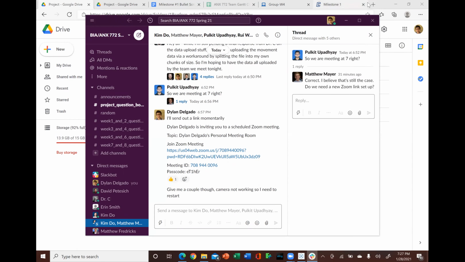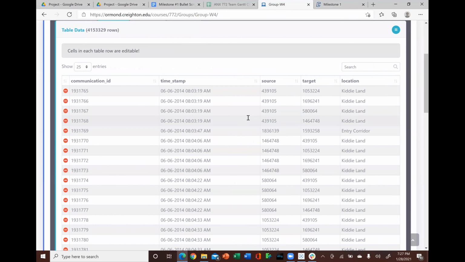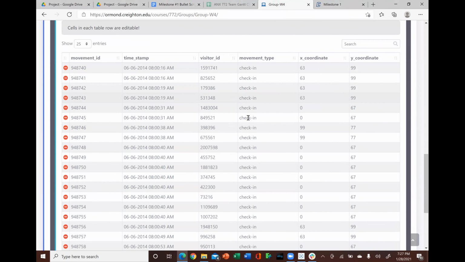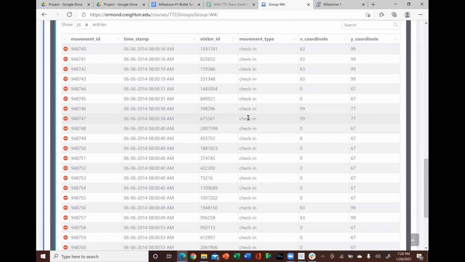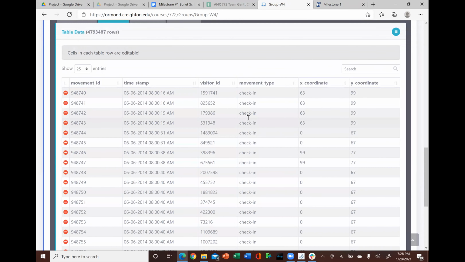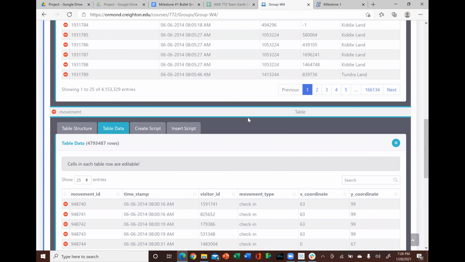So now I'm gonna... Awesome, thanks, Kim. As Dylan pulls this up, just confirming that all data has been uploaded to the team server. Both tables for both communication and movement have been created with the uploads completed, following the instructions with some of the data wrangling and cleaning as recommended. I'm going to hand it over to Ray, who's going to talk more in detail about what the data contains.